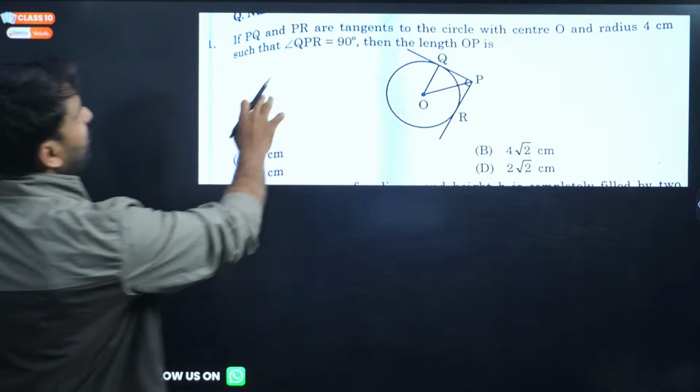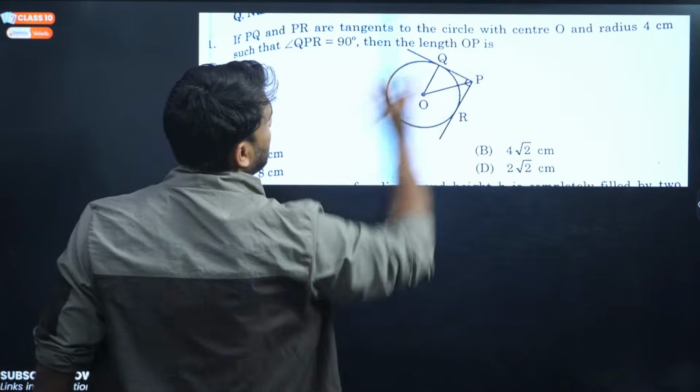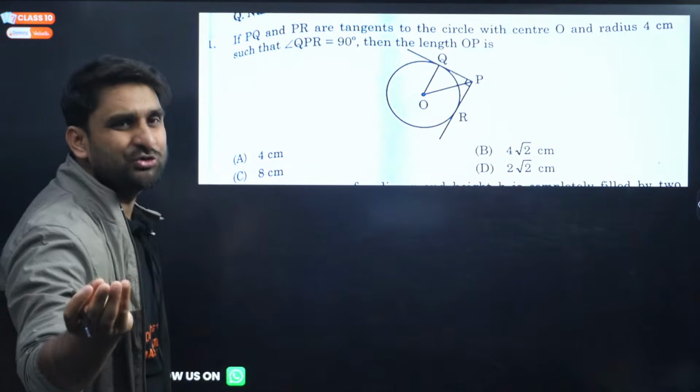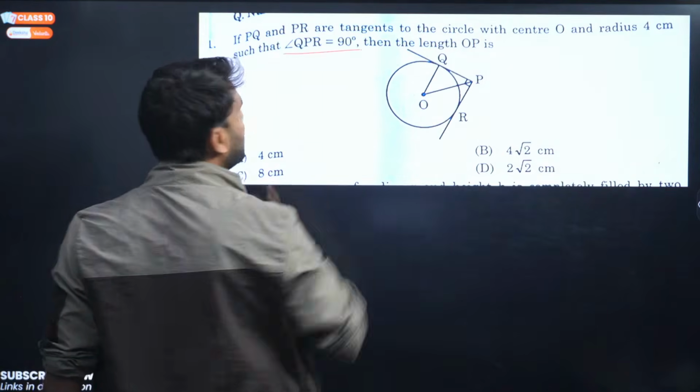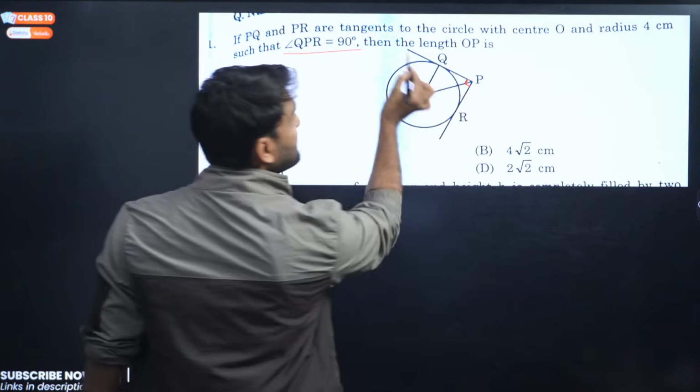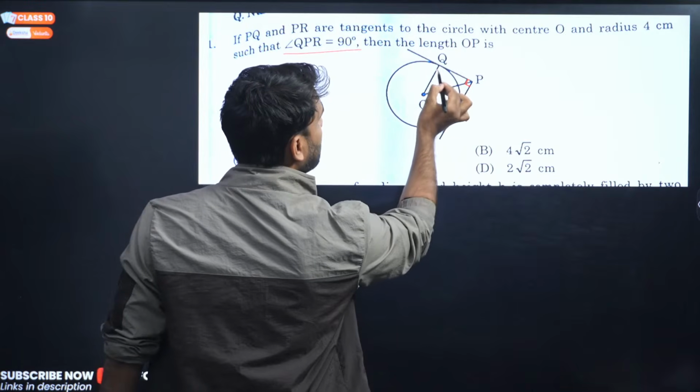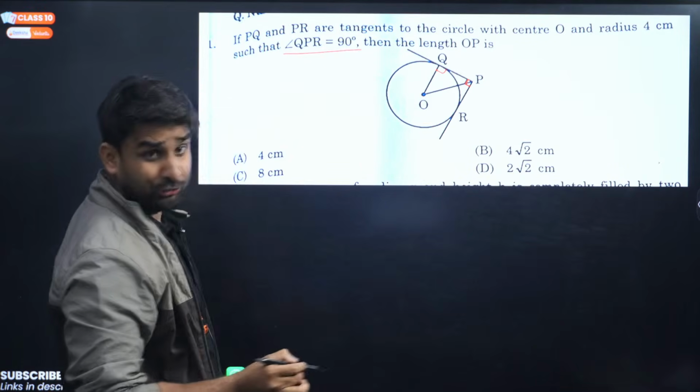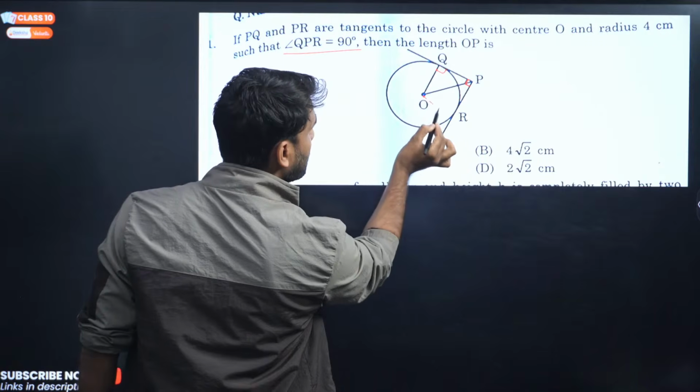Hi everyone. So let's do this. Which option will be correct here? If PQ and PR are tangents to the circle with center O and radius given, and one situation is given to you here, angle QPR is 90 degrees. Come on, my dear. If QPR is 90 degrees, this is 90 degrees, and this is a tangent. This is a tangent. So this will also be 90 degrees, according to the theorem.